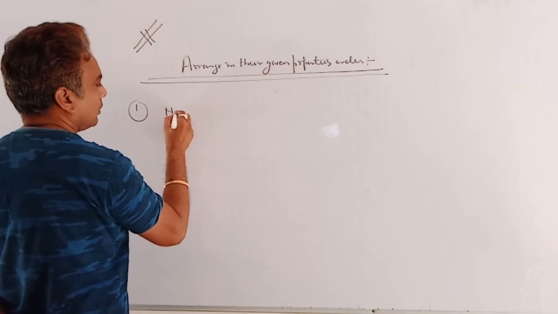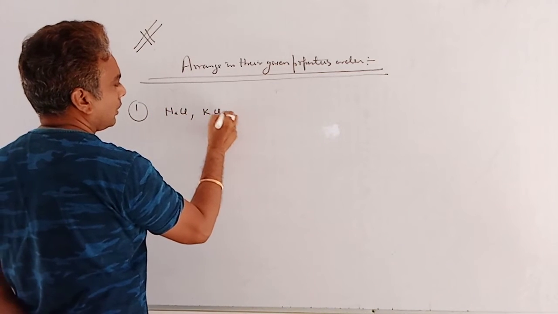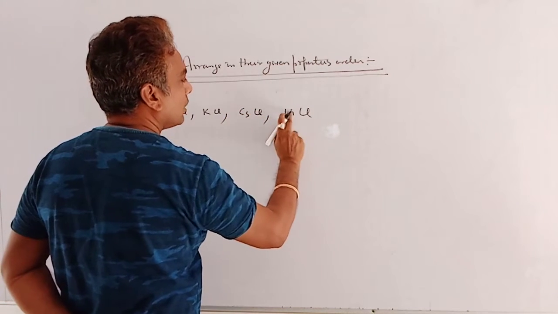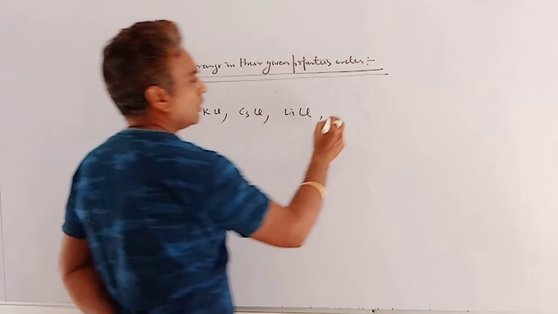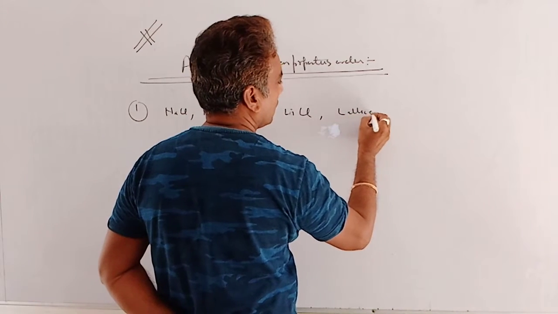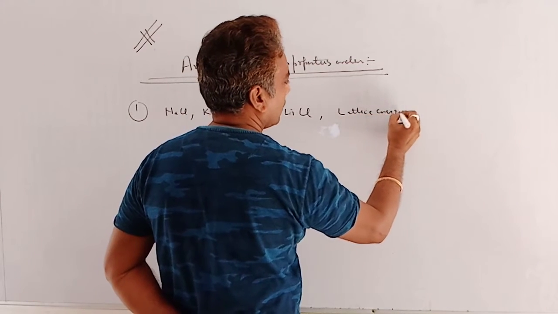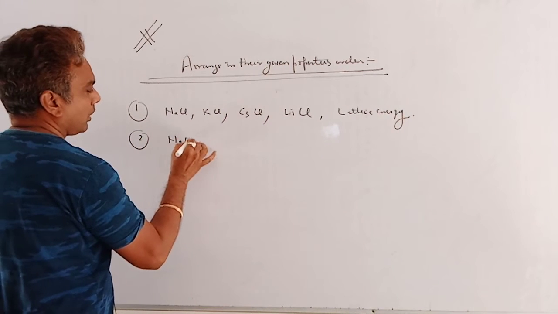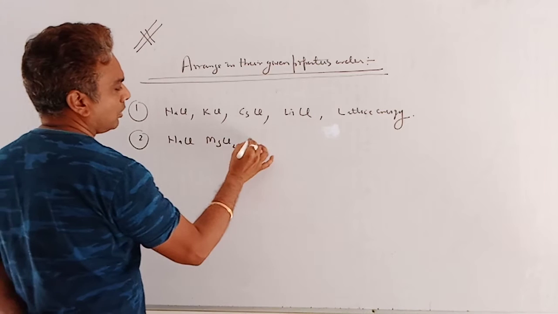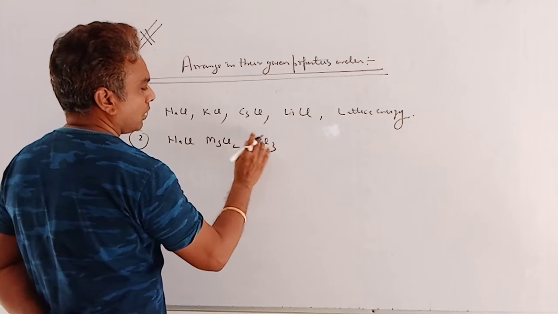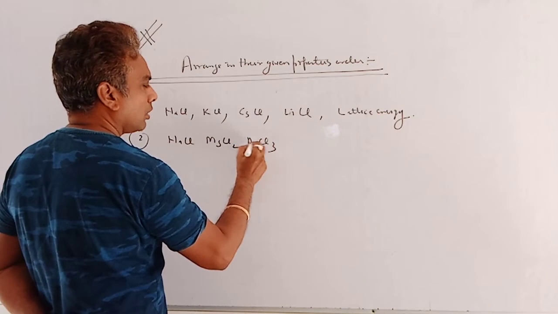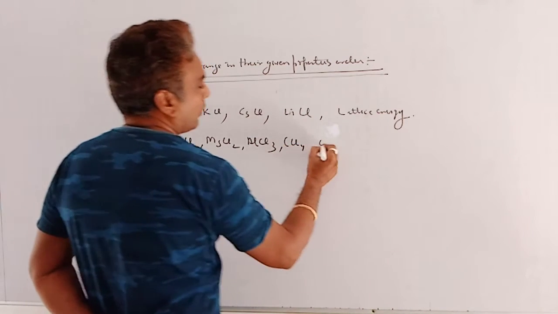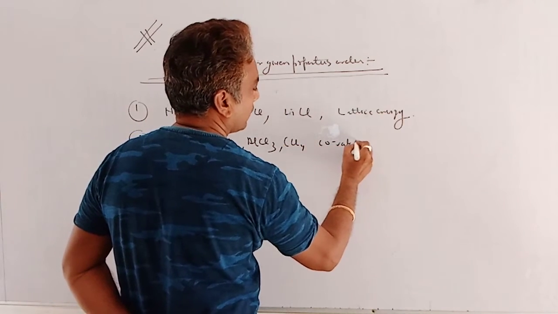First, NaCl, KCl, CsCl, LiCl, lattice energy. NaCl, MgCl2, AlCl3, CCl4, covalent character.